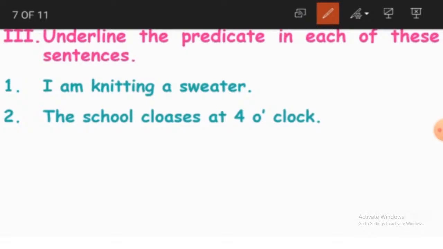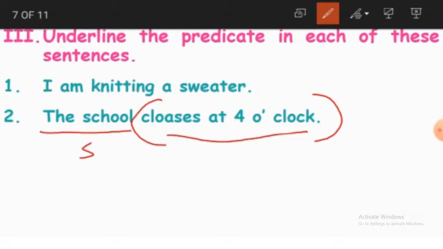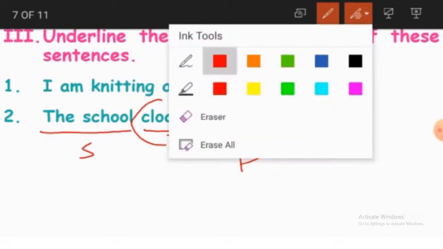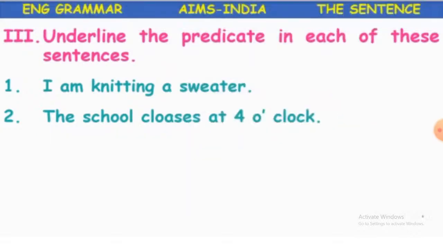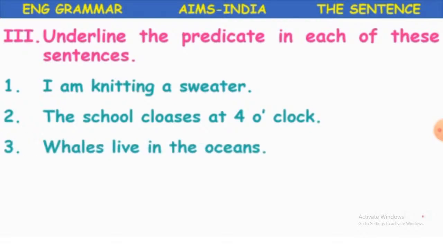So we are talking about the school. So the school becomes the subject here, and closes at 4 o'clock becomes the predicate. It's a part of a sentence. It is not a complete sentence. It is a part of the sentence. So this part becomes a predicate. Closes at 4 o'clock. And we'll go to the third one. What is it? Whales live in the oceans. So I think you can easily identify now, children, what the predicate is in this sentence.